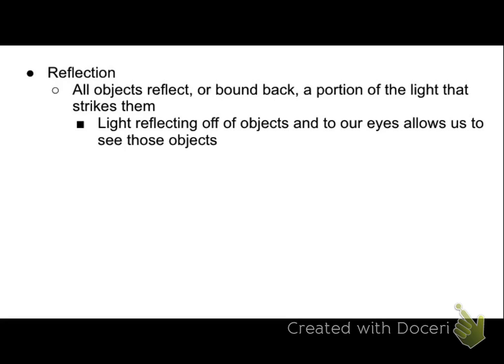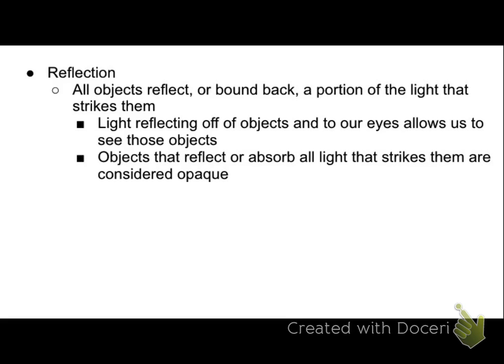The other exception is objects that emit light. So I don't see the flame on a candle because light is being reflected from the flame. I see the flame on the candle because the flame on the candle is producing light that I see. But aside from that, all objects have to reflect light in order to be visible. Objects that reflect or absorb all light that strikes them and don't allow any of it to pass through them are said to be opaque.